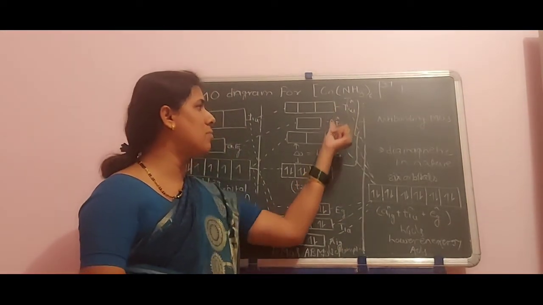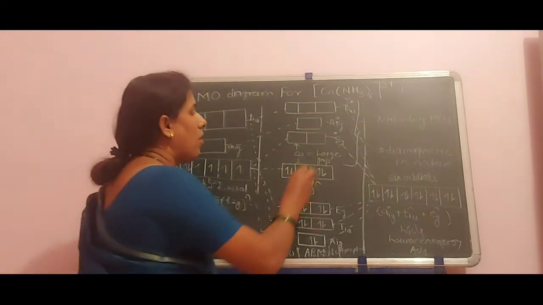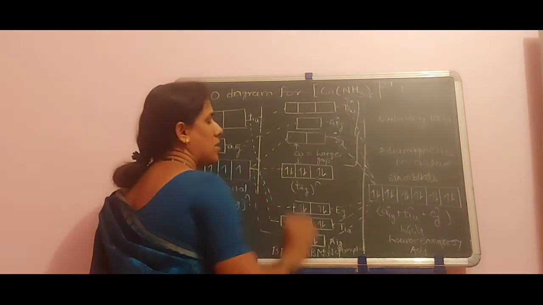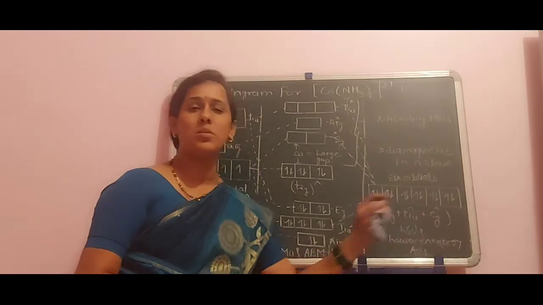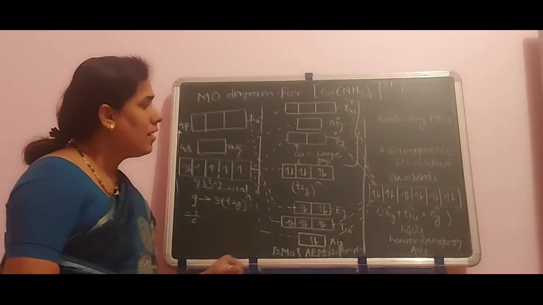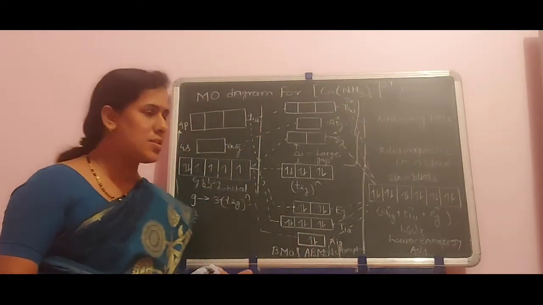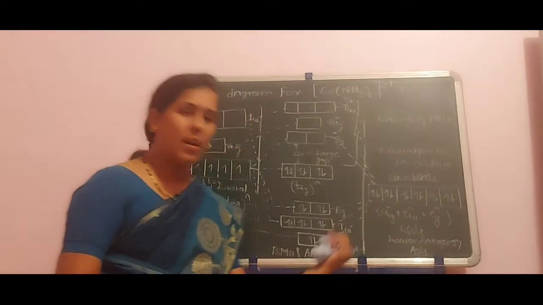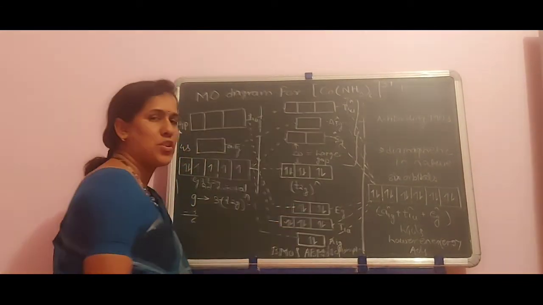For anti-bonding orbitals, we put a star over the symbol of the orbitals, that is Eg star, A1g star, T1u star in capital letters, and here we show small letters. In the ligand group orbitals, totally 12 electrons are accommodated, and these electrons are accommodated in bonding molecular orbitals in this fashion.